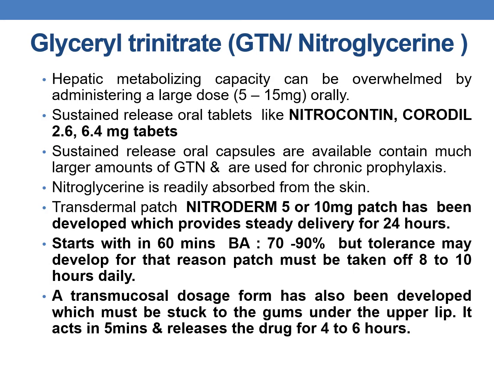The hepatic metabolizing capacity for GTN can be overwhelmed by administering a large dose, that is 5 to 15 mg orally. And even sustained release oral tablets are available, like Nitrocontin and Corodil, 2.6 and 6.4 mg tablets, and sustained release oral capsules are also available, which have a much larger amount of GTN and are used for chronic prophylaxis.